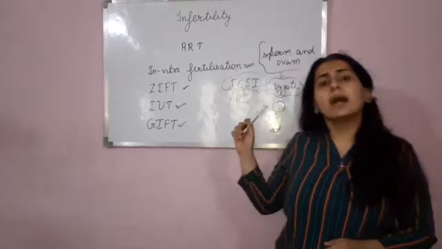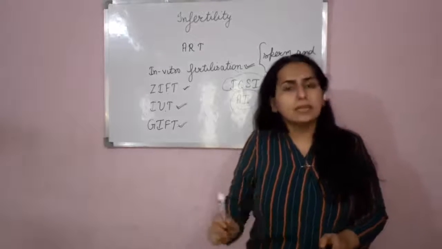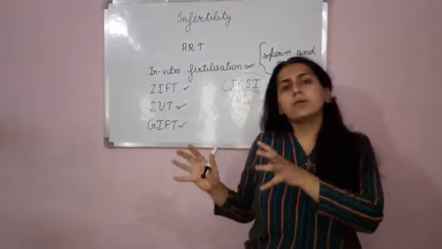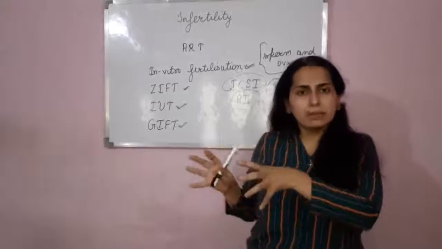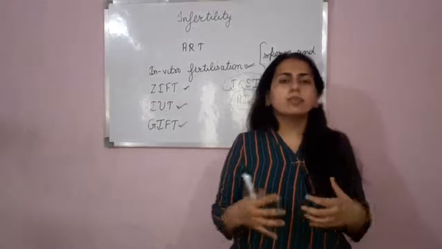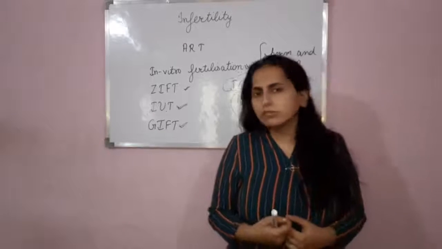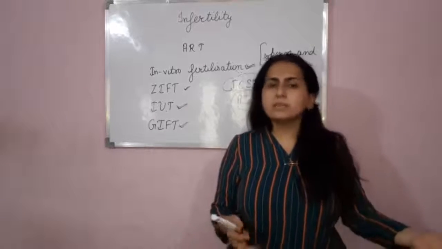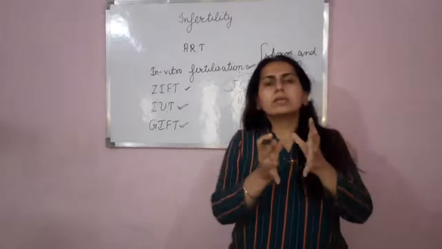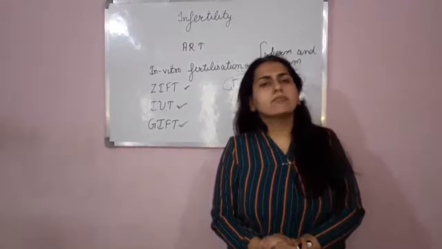Okay, so basically in artificial insemination, the same process is done artificially. The sperms are collected from the male partner, okay, and then the same sperms of the male partner are injected into the female partner either through the vagina or in the uterus. So now the sperms are there in the female's body. Again, ovum is being produced by the female body. So these sperms will fuse with the egg and it results in the formation of zygote.